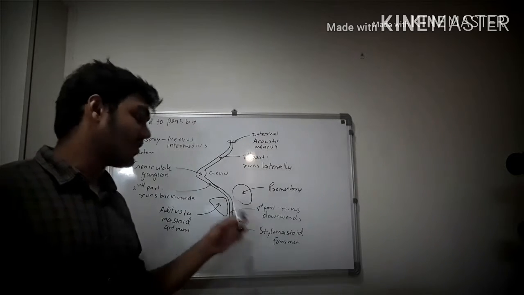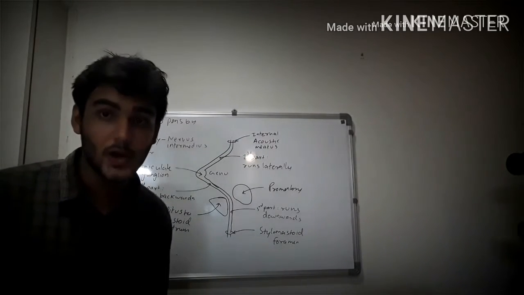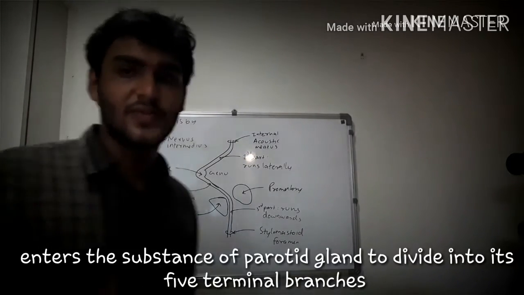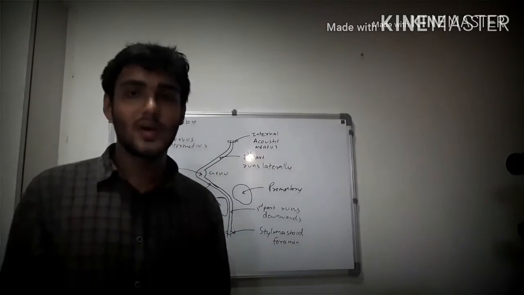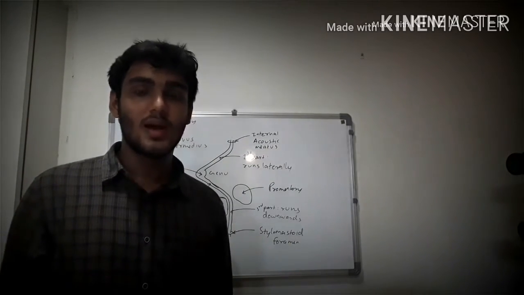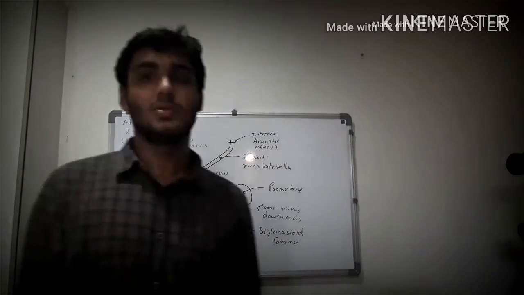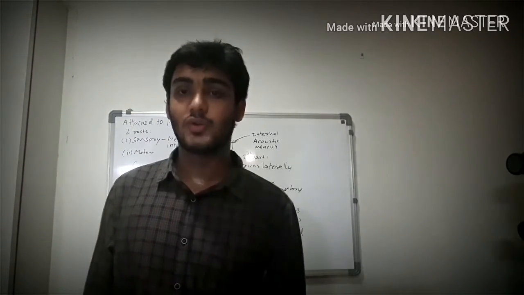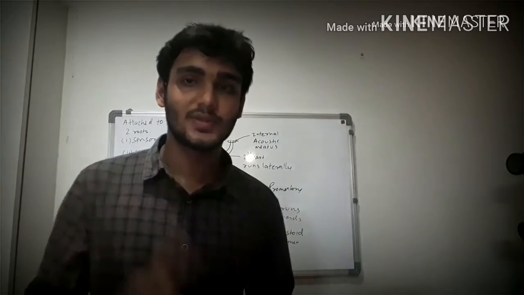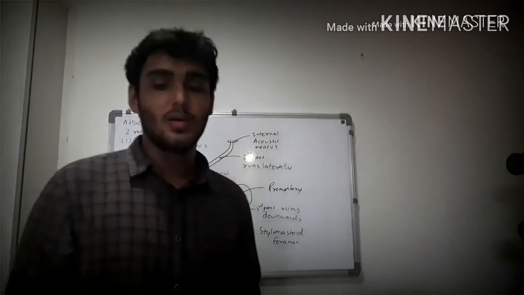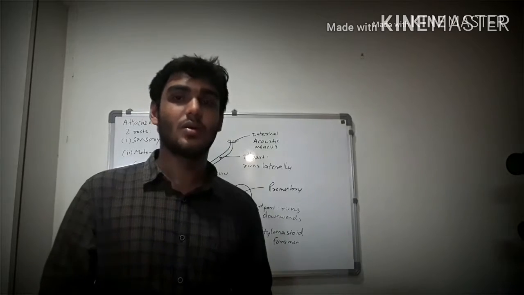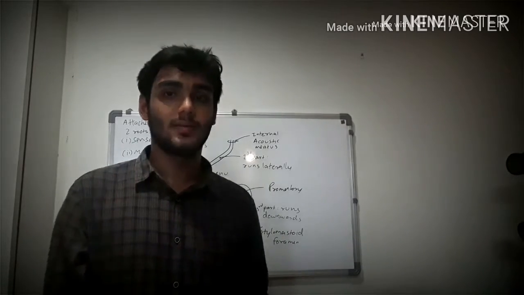Coming out of this stylomastoid foramen, the facial nerve enters the substance of parotid gland, and there divides into its 5 terminal branches: temporal, zygomatic, buccal, marginal mandibular, and cervical. You can remember these branches by a funny mnemonic, Tu Jandu Bam, Mujhe Chhod, where Tu stands for temporal, Jandu stands for zygomatic, Bam stands for buccal, Mujhe stands for marginal mandibular, and Chhod stands for cervical.